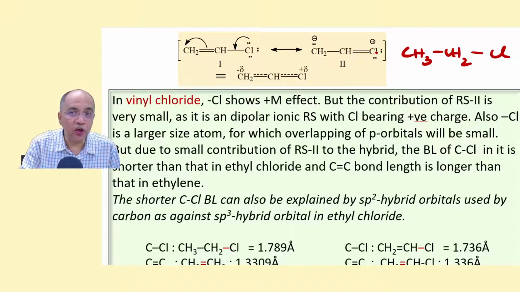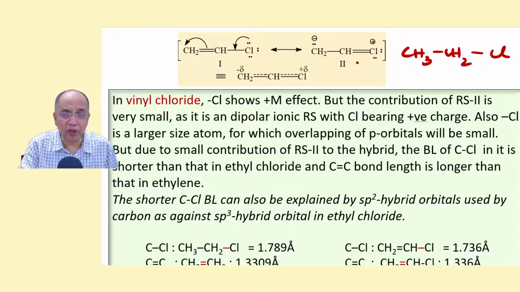And here chlorine, being more electronegative than carbon, is bearing a positive charge. So both the reasons are defects: it is ionic, this is non-ionic, and chlorine is carrying a plus charge, carbon is carrying a negative charge, so this is very, very unstable.